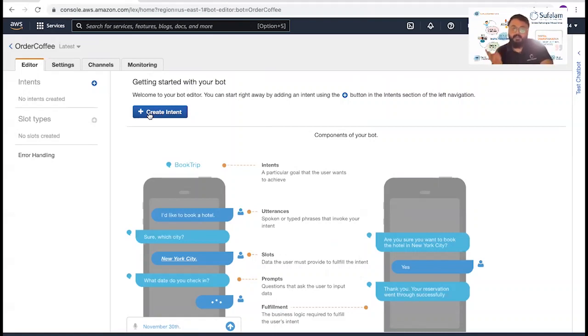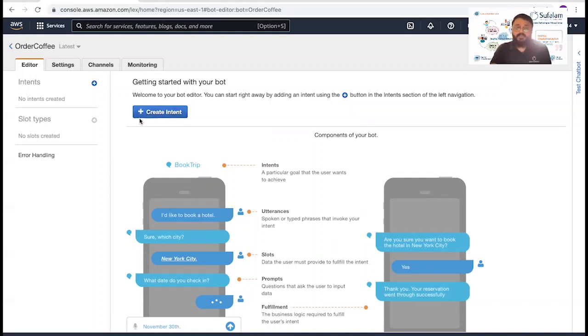If we talk about ordering a coffee, we'll ask the user to first select the coffee. Then on the next step, we'll ask the user to select the quantity. On the third, we'll ask them whether they will pay as they go or pay while taking away. And the fourth is for the confirmation. So these are the 4 steps we assume. For every step, either we can go with an intent, or we can manage it through slots also.